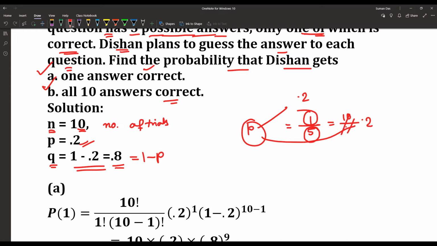Then the first question, one answer is correct. According to the formula, nCx into p to the power x into q to the power n minus x. That is our formula for the binomial distribution.